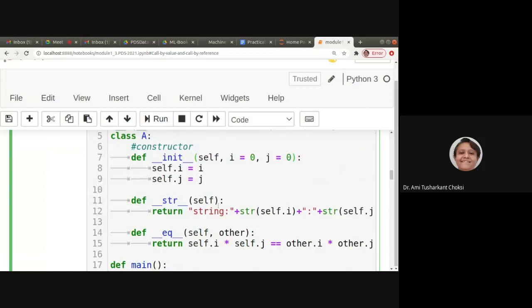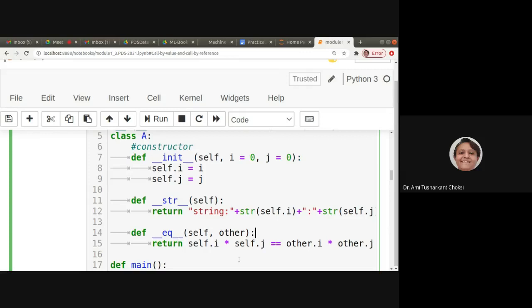String representation, that is underscore underscore str underscore underscore self. What we do is string plus str of self.i and self.j, that also is converted to str, right? Def eq, for that also two underscores before and two underscores after, self and other. We want to compare two objects.